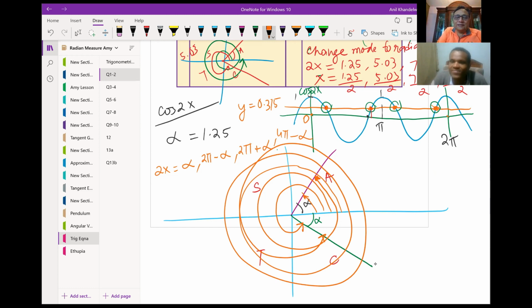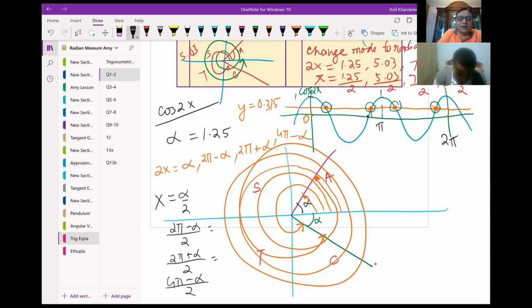Now the idea is we actually want x, so we divide them all by 2. The x values are alpha divided by 2, then 2 pi minus alpha divided by 2, then 2 pi plus alpha divided by 2, and then 4 pi minus alpha divided by 2. Is this clear to you? Using your calculator, you can find all these values for x.